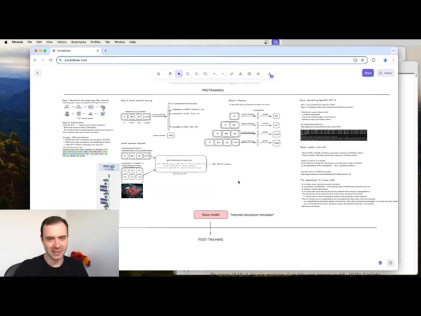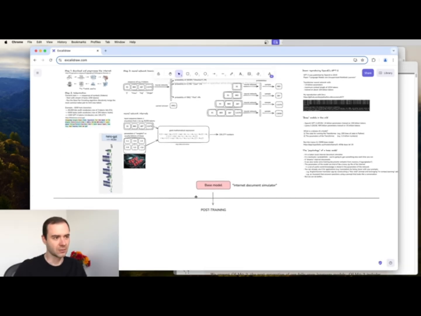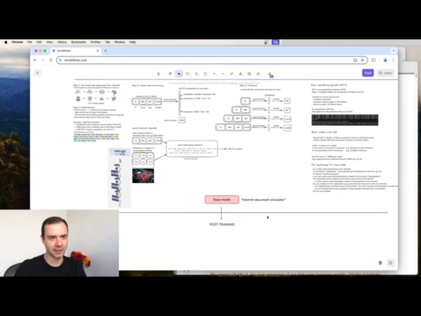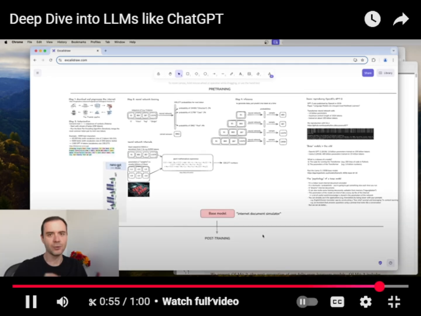And we saw that we can use it in some applications, but we actually need to do better. We want an assistant. We want to be able to ask questions, and we want the model to give us answers. And so we need to now go into the second stage, which is called the post-training stage. So we take our base model, our internet document simulator, and hand it off to post-training. So we're now going to discuss a few ways to do what's called post-training of these models.